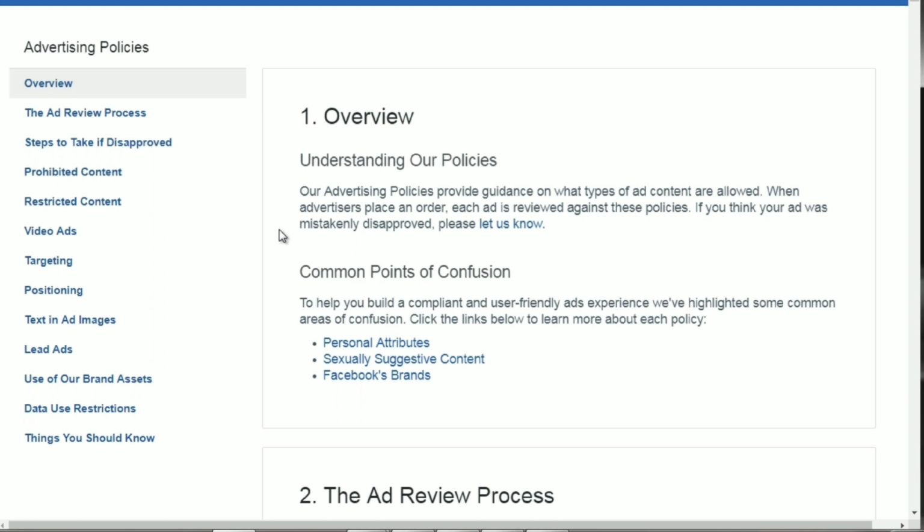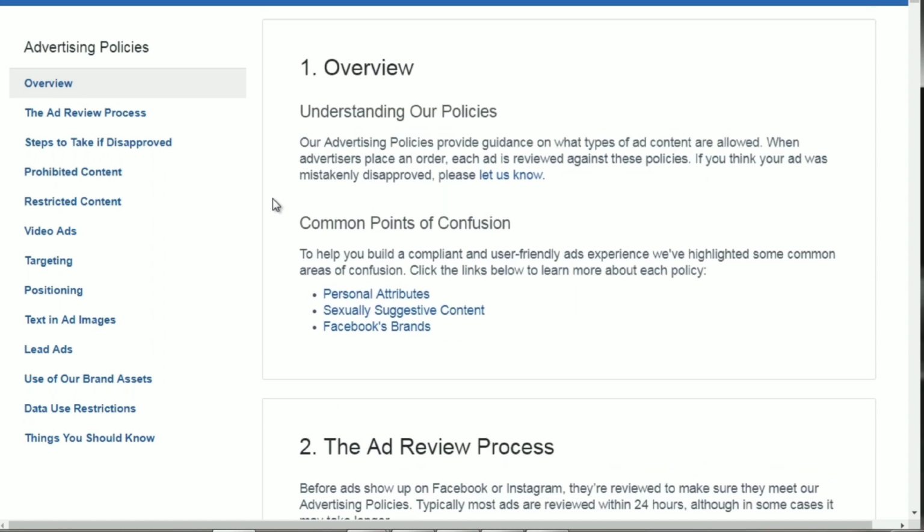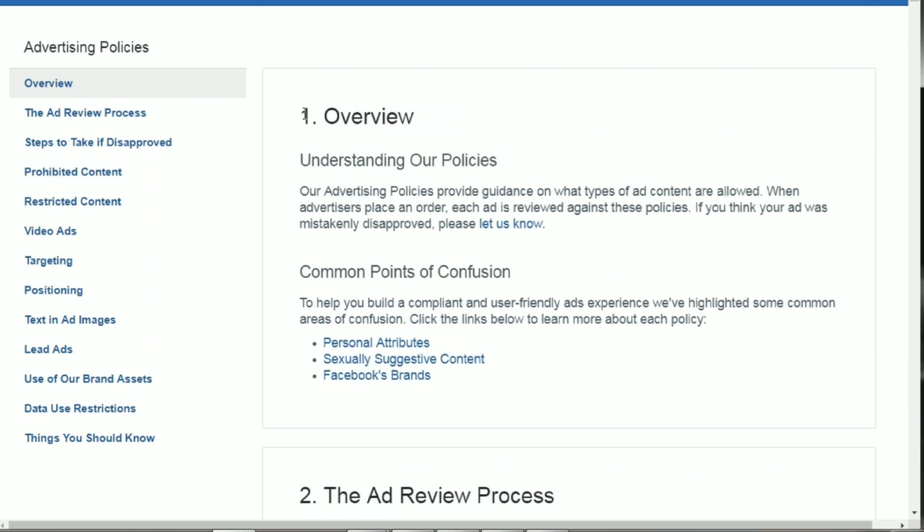And what we've seen in the past is even if you do the right things sometimes, even if you make a little mistake, you can get banned or your ad account deleted. So Facebook is a big stickler for rules. One big rule is how you talk to people. You don't want to say things like you're going to lose weight in a certain amount of days. You don't want to make these claims. So I'm going to show you in a second how to write your ads. This is a good way to figure out what Facebook likes, what Facebook doesn't like.